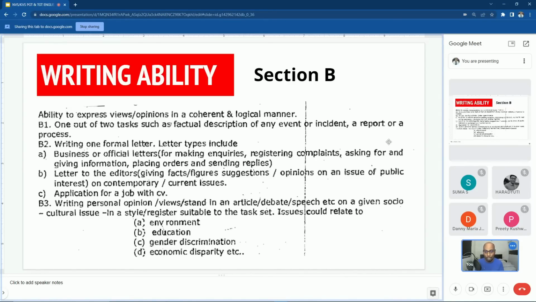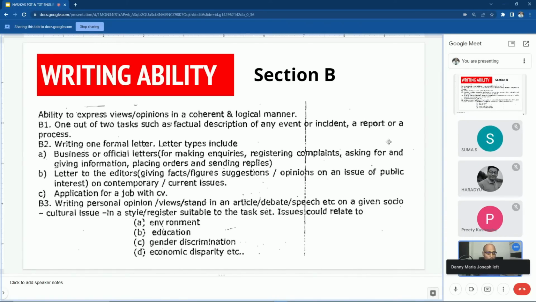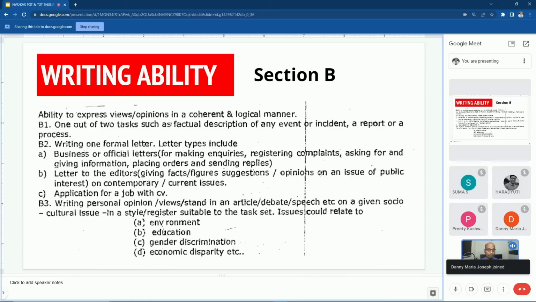CV means curriculum vitae. Why are these given in your syllabus? Because all these are part of the class 11 and class 12 syllabus, and some even start from class 8 onwards. So the first two headings are over, and the third one is writing personal opinion, views, and stand in an article, debate, speech. To put it simply, the third part of writing ability is that we should know how to write an article, a debate, and a speech, and what is the importance of these topics in the writing section.